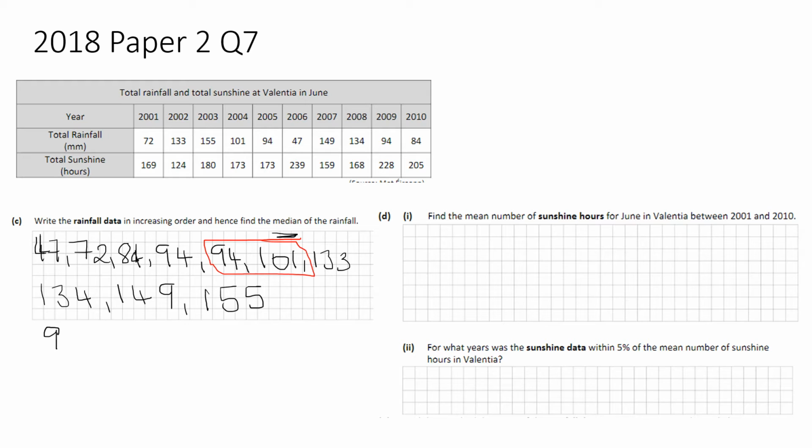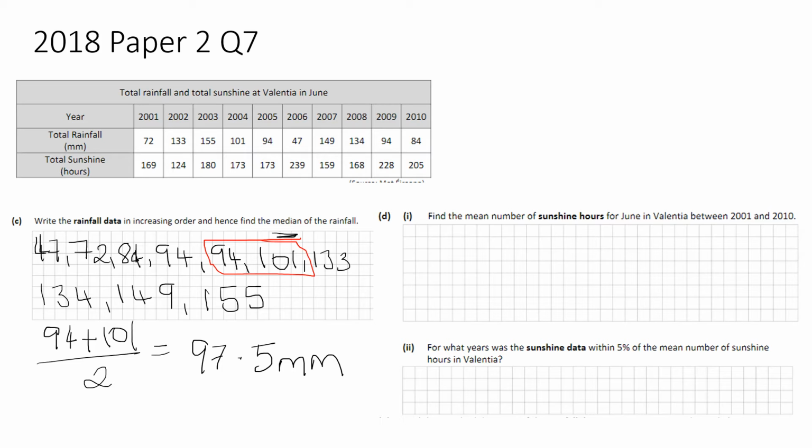So when I have 2 numbers in the middle, I need to add them together and then divide by 2. That gives you your median as a result, and you only do that for even numbers. So that's 97.5 millimeters. If there's just one number in the middle, then you just write that down.